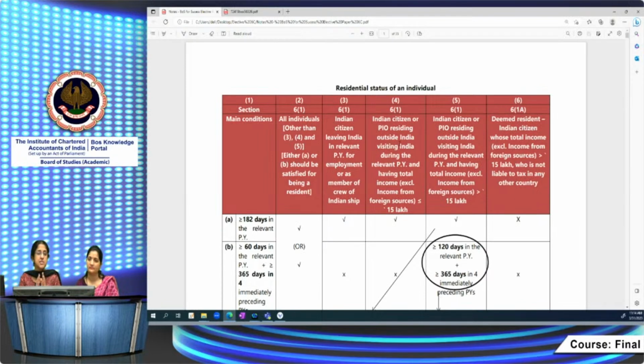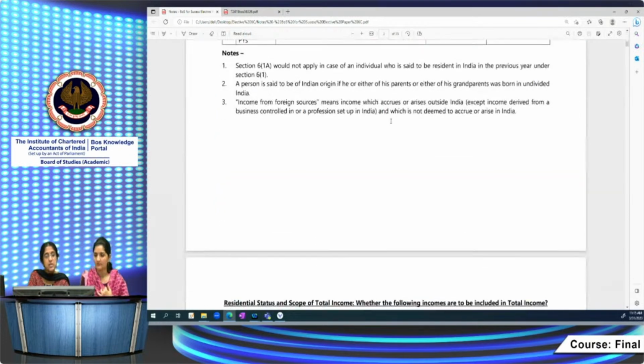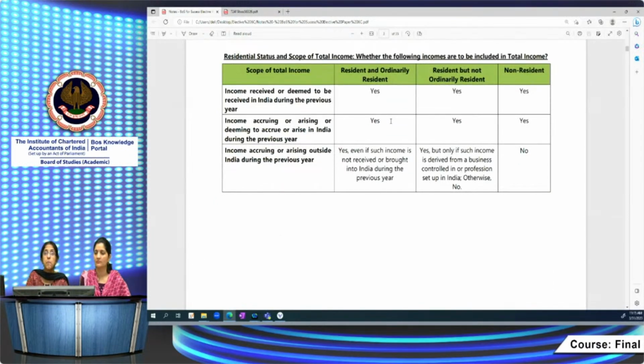Coming to residential status, what is most difficult is that of an individual. So we'll be covering residential status of an individual, and thereafter the Black Money Act and the tiebreaker rule in the model conventions. Coming to residential status, why is it important? We'll first go through that, because that will determine the scope of your total income.